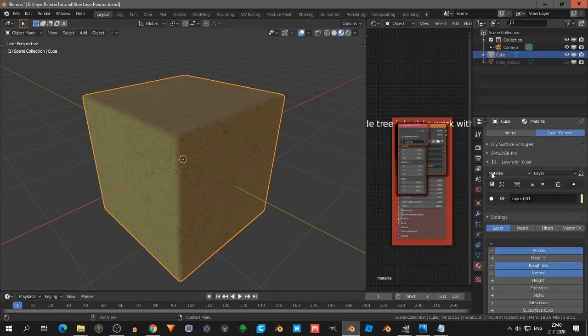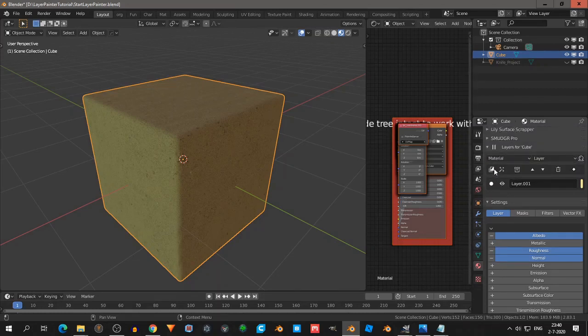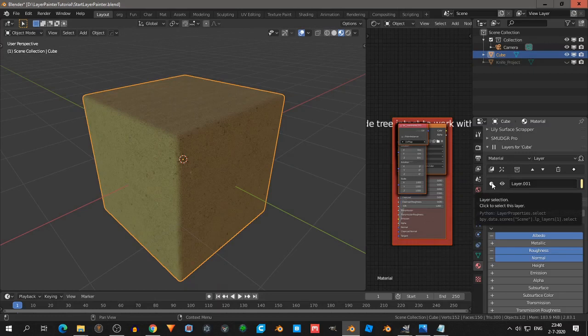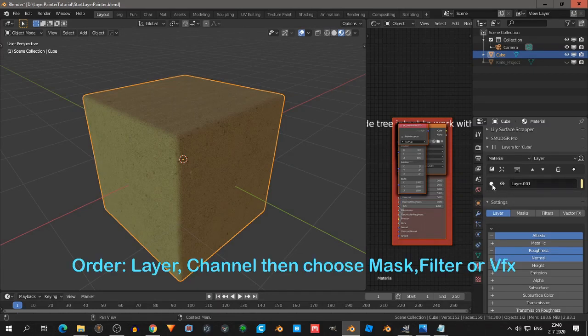So you see we have a lot of buttons. Sometimes you lose your way. But in order to work with this, I would always look at the layer first, and what layer are you working on.